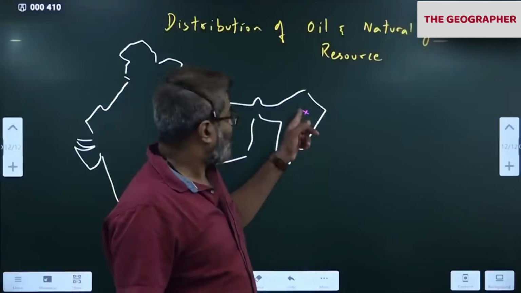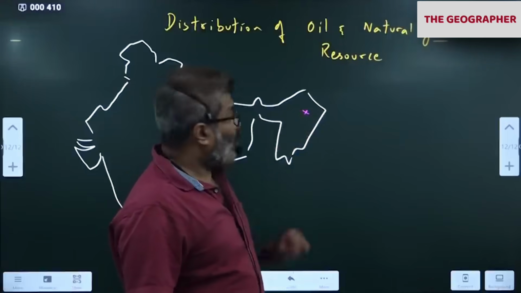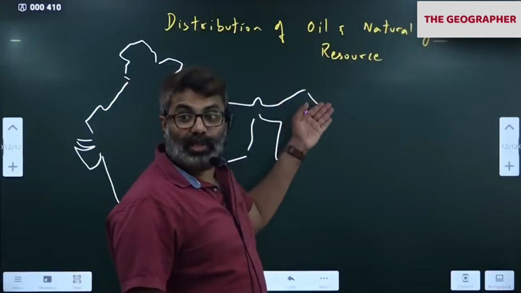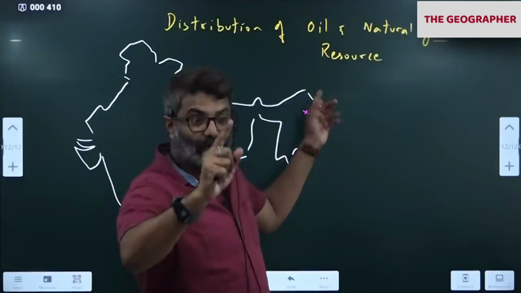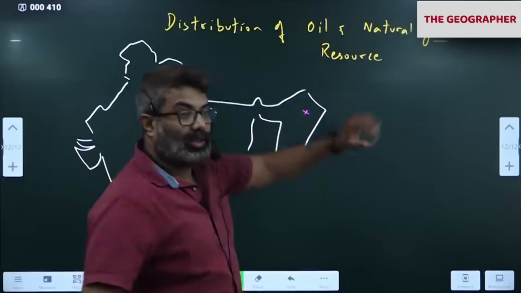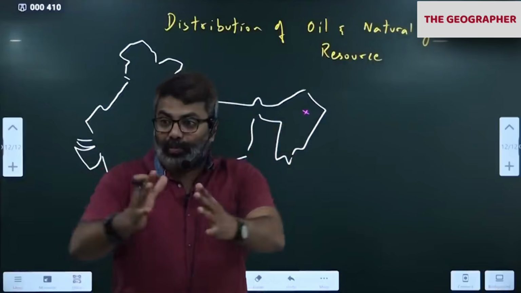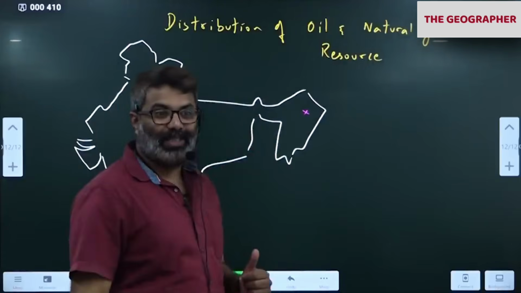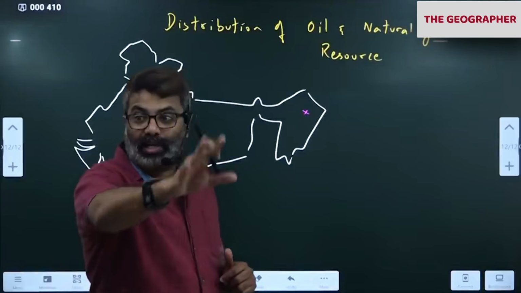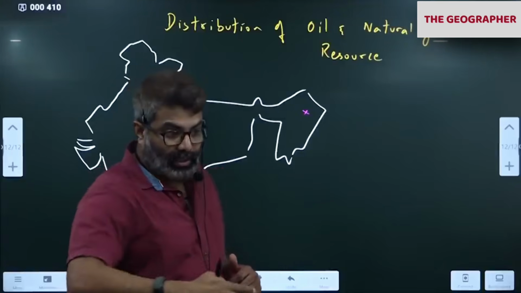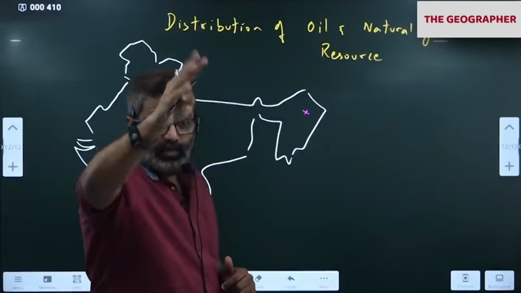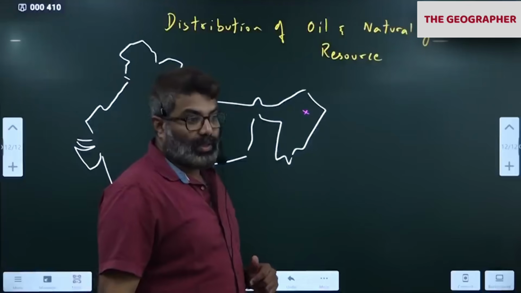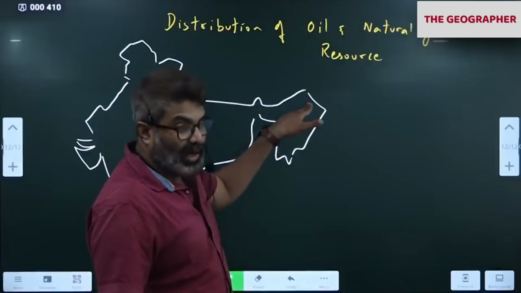So you will be wondering, how did oil come here? Tethys Sea sediments. Don't forget the Tethys Sea, because we had a sea here called the Tethys Sea. Those Tethys Sea sediments were compressed and uplifted into the Himalayas. So a lot of oil sediments are there in the Himalayas. That is the reason in Upper Assam towards Arunachal we get a lot of oil. A lot of Tethys Sea sediments are trapped here.